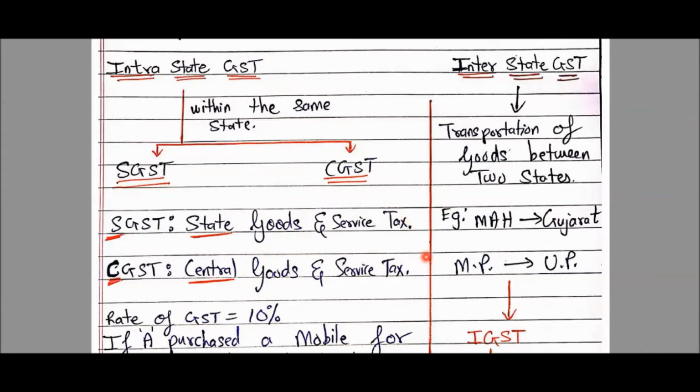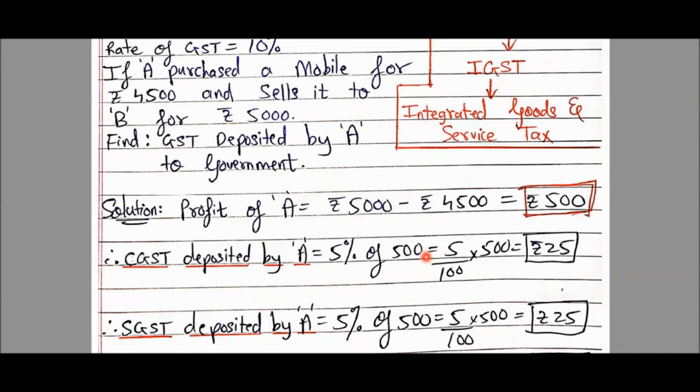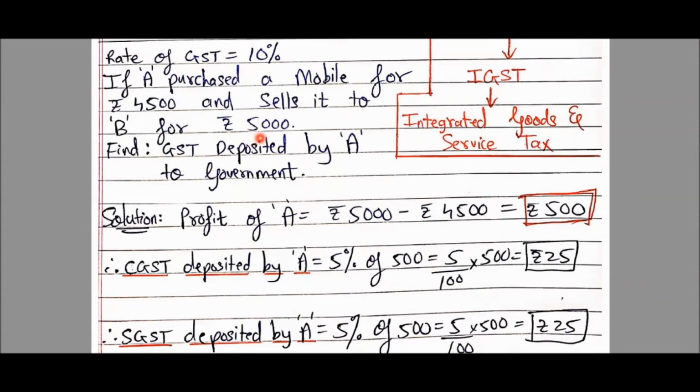So over here, students, always remember this, that ये 10% is the total rate or the total percentage of GST. तो इसका half will go to the state government and half will go to the central government.